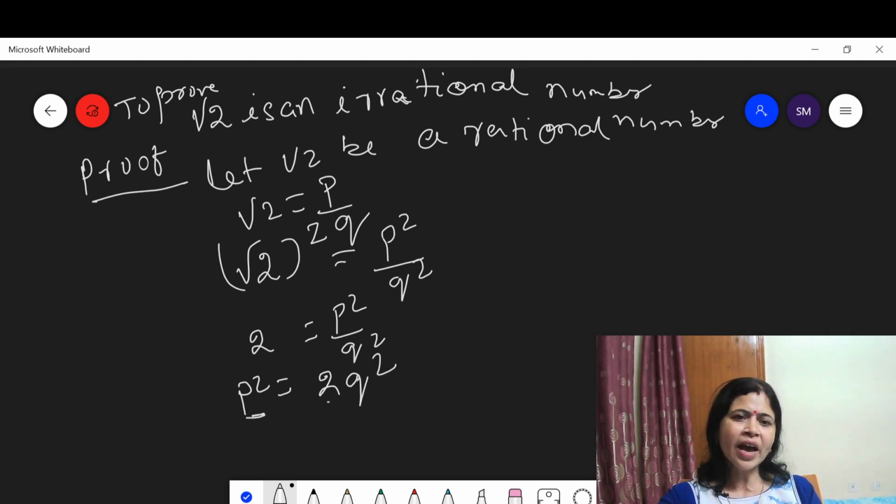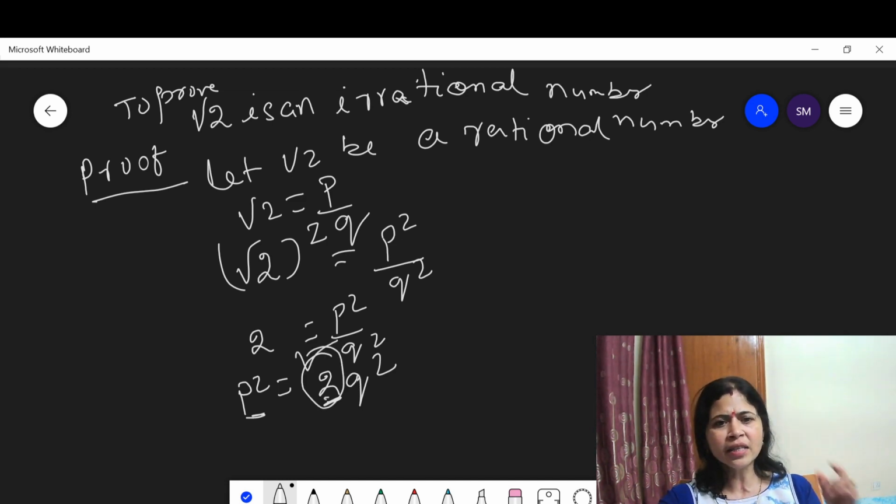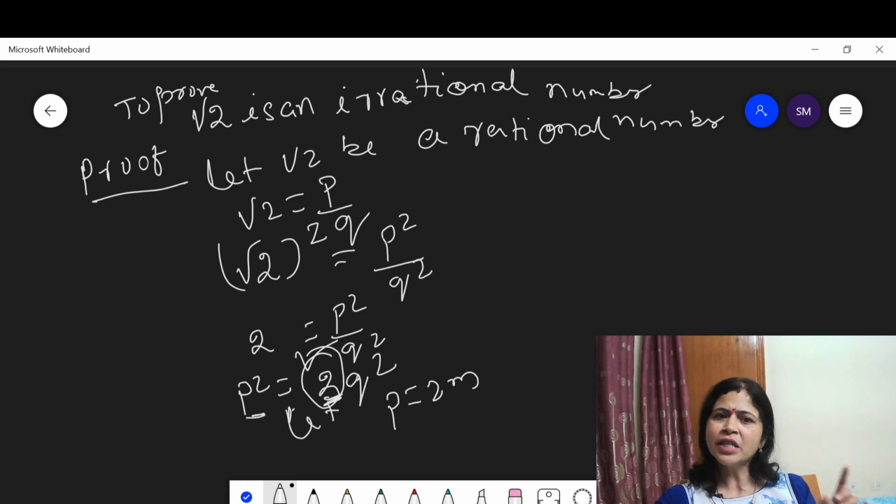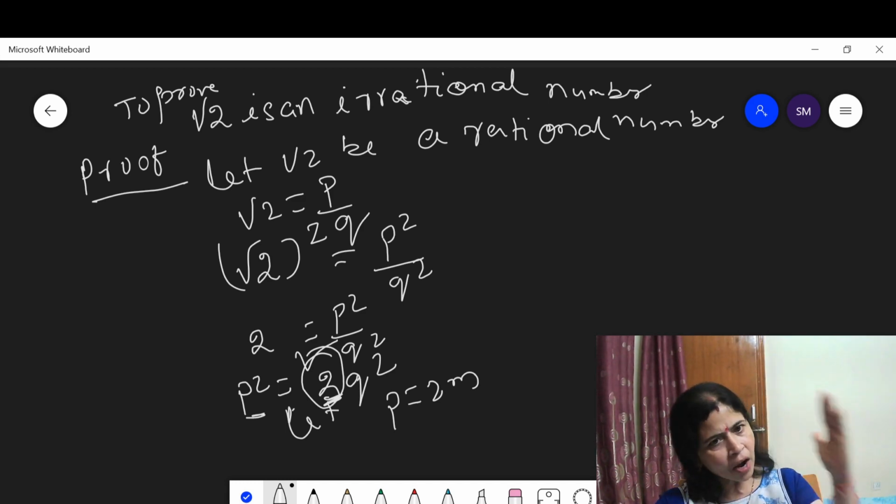This means P square is a multiple of 2. This means P square is an even number. If P square is an even number, then P must be an even number. Then let P is equal to 2m, because P square is a multiple of 2.